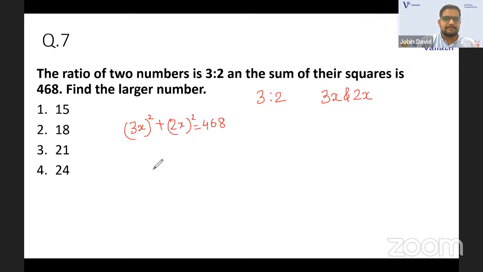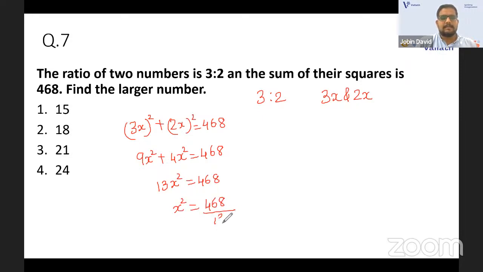It is given like that. So it is 9x square plus 4x square equal to 468. Now, it is 13x square equal to 468. What we have? x square will be equal to 468 by 13.